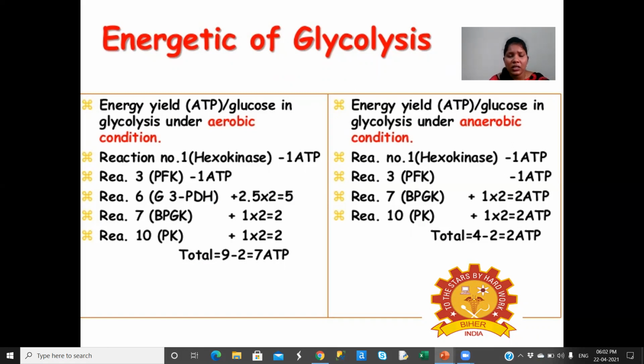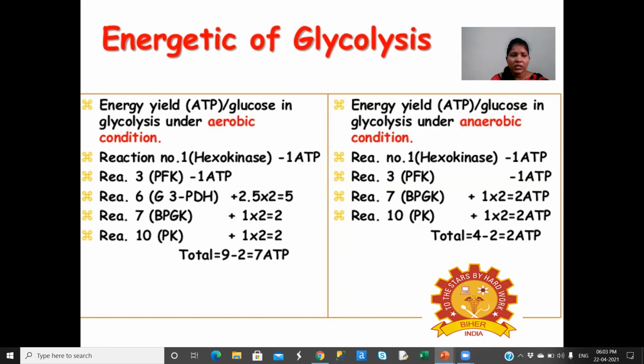Reaction 6, glyceraldehyde 3-phosphate, forms 2.5 into 2, that is 5 ATPs, and bisphosphoglycerate kinase forms 2 ATPs, and in reaction 10, 2 ATPs are formed. In total, 9 ATPs are produced in aerobic glycolysis, and 2 ATPs are utilized in